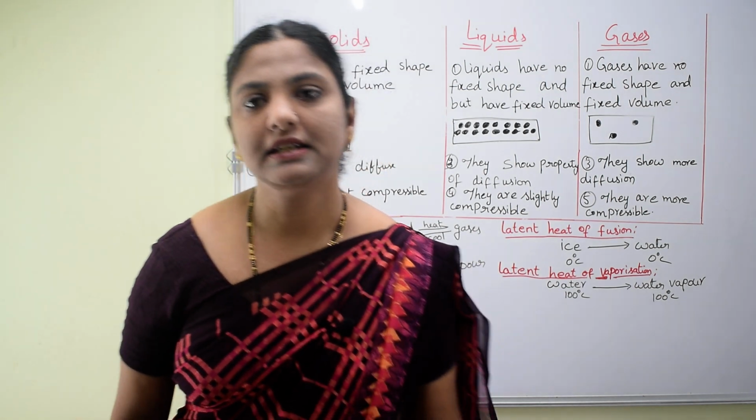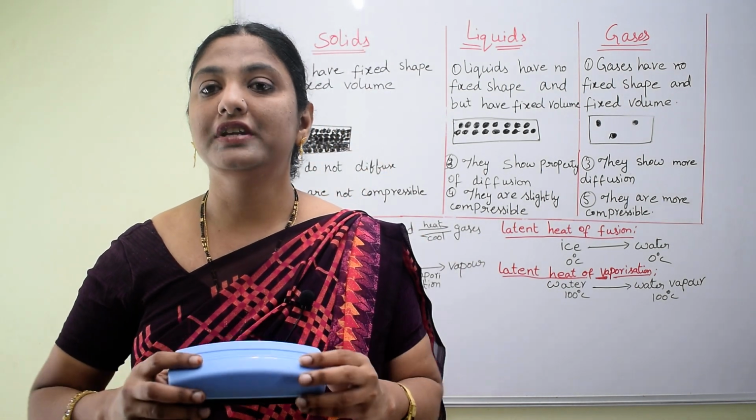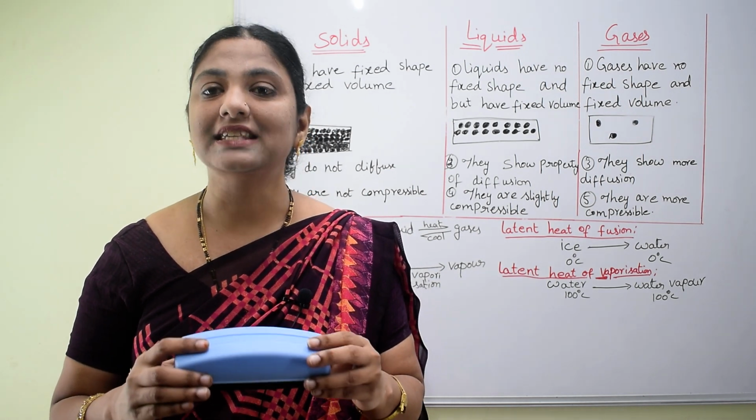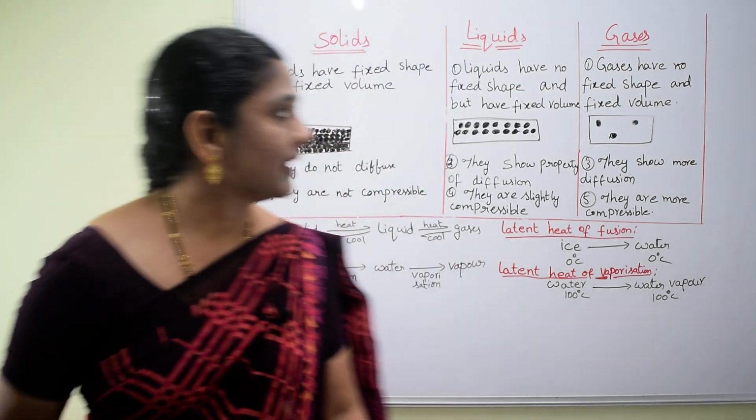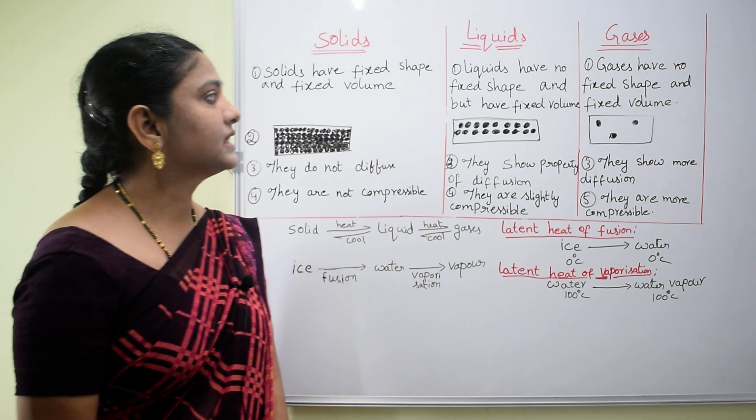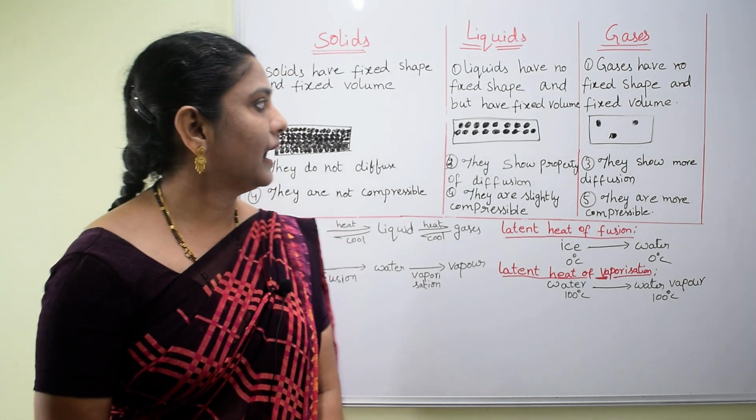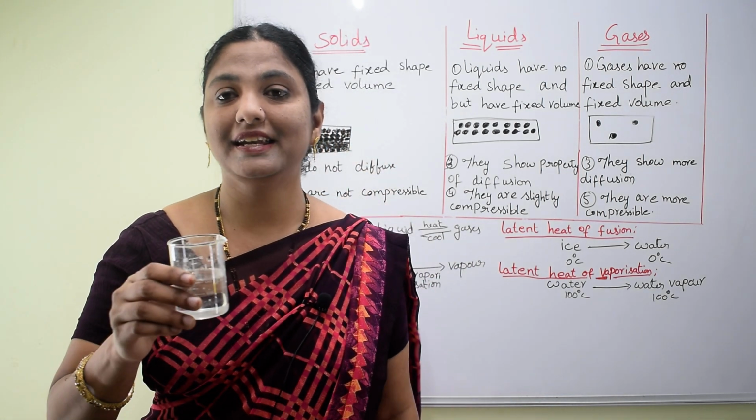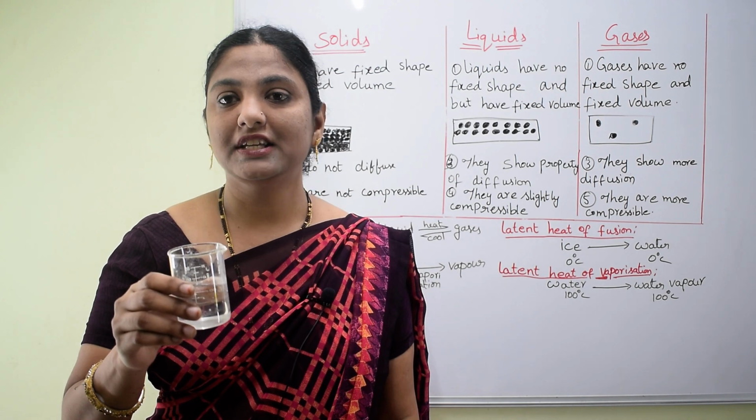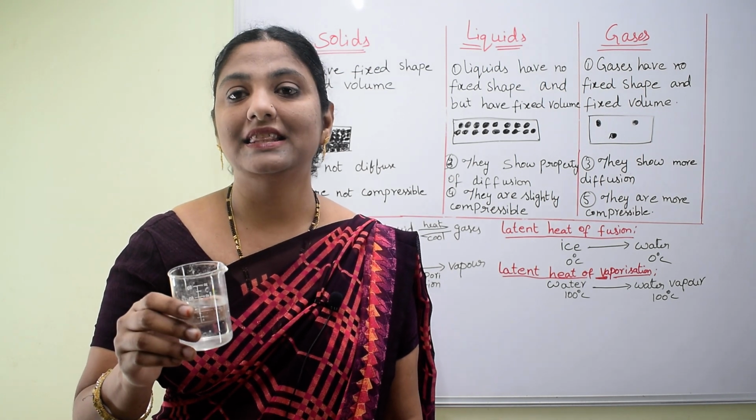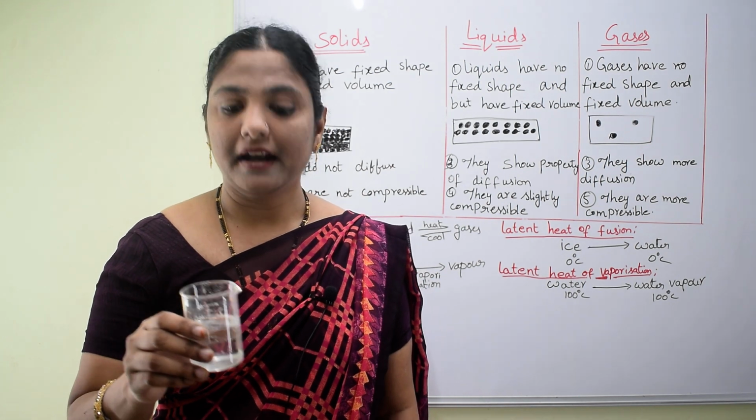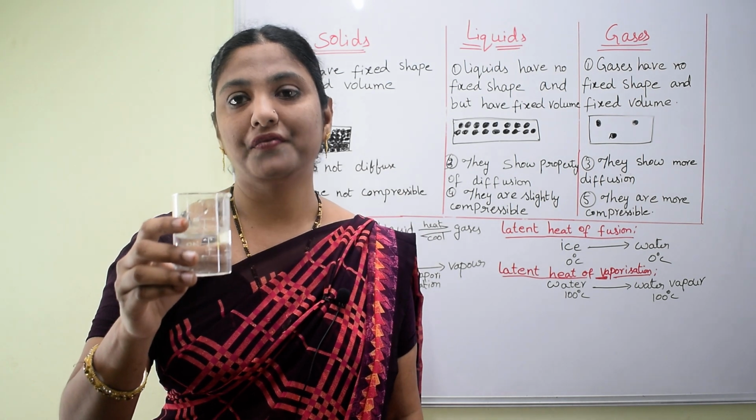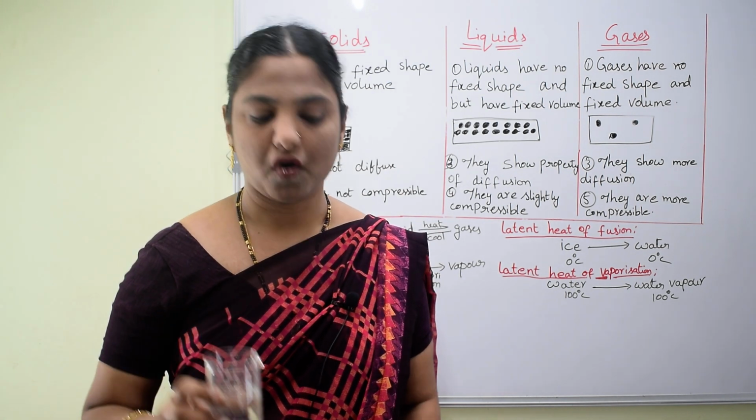That means if we consider this duster, this is a solid which has a fixed shape and also occupies some space. That's why it has fixed volume. And next, about the liquids. Liquids have no fixed shape but have fixed volume. For example, if we consider this water in a beaker, it does not have a fixed shape but attains the shape of the container, and it also has a fixed volume. Here it contains 60 ml of water, like that it has a fixed volume.